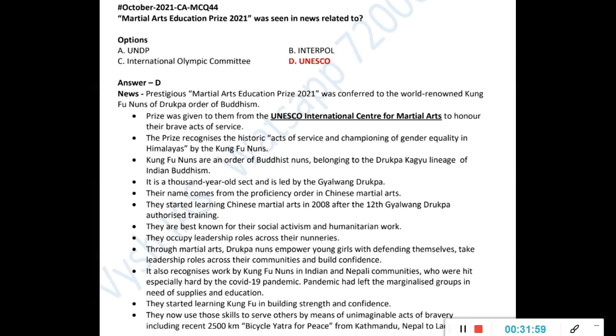Here, if you see, it is given by UNESCO, the UNESCO International Center for Martial Arts. It is given to a Kung Fu kind of group, the Drukpa order of Buddhism. They have got the award, and that has a connection with Indian Buddhism. These Kung Fu nuns are an order of Buddhist nuns belonging to the Drukpa Kagyu lineage of Indian Buddhism. Because of that they have got the award, and that is why it is being asked to you.